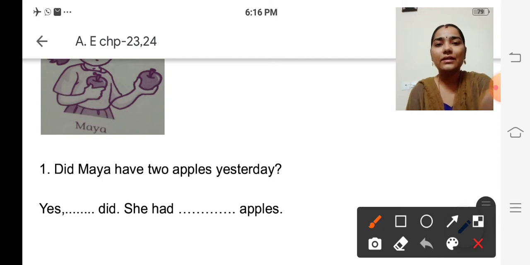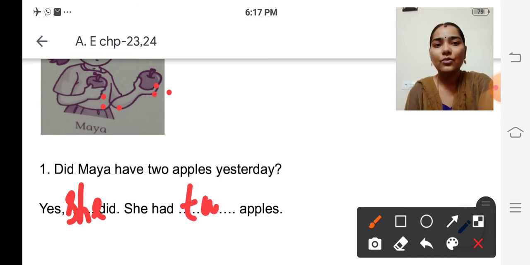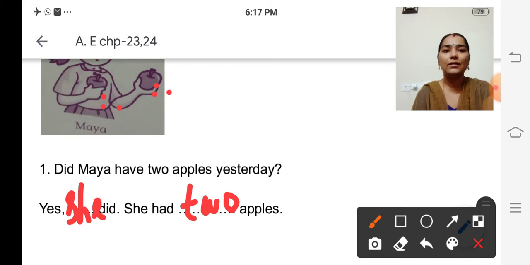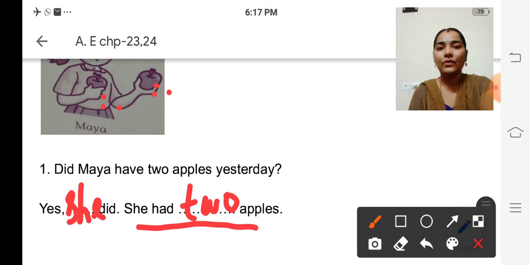Yes, she did. So we need not write the name in the answer. Maya is a girl, isn't it? So we have to write yes, she did. She had only two apples, isn't it? So yes, she did. She had two apples. Did Maya have two apples yesterday? Yes, so how to answer? Yes, she did. She had two apples.